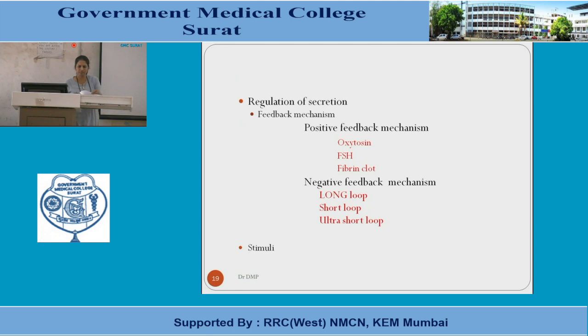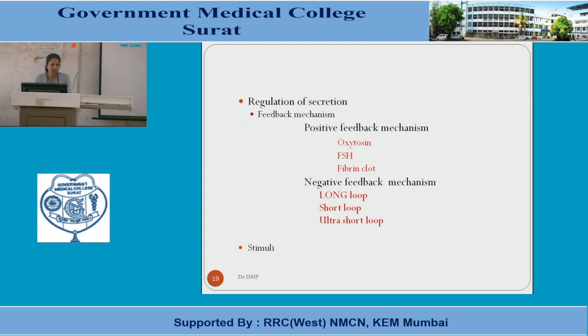What are these numbers? Normally the protein hormones have more receptors, while steroid hormones have fewer receptors within the cells. However, they range between 10 raised to 3 and 10 raised to 4 receptors in count, and for the steroid hormones between 10 raised to 4 and 10 raised to 5. So this was about the number of the receptors.